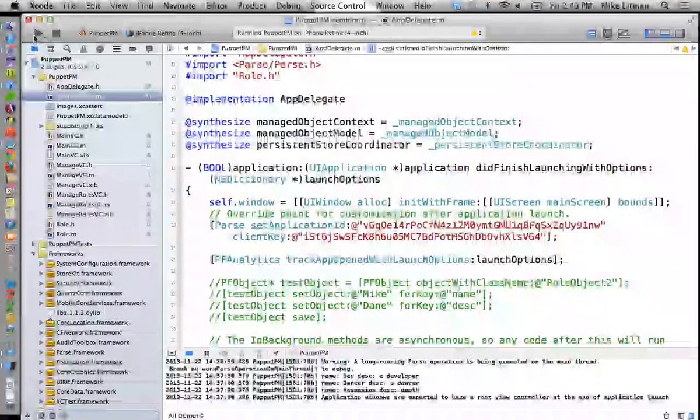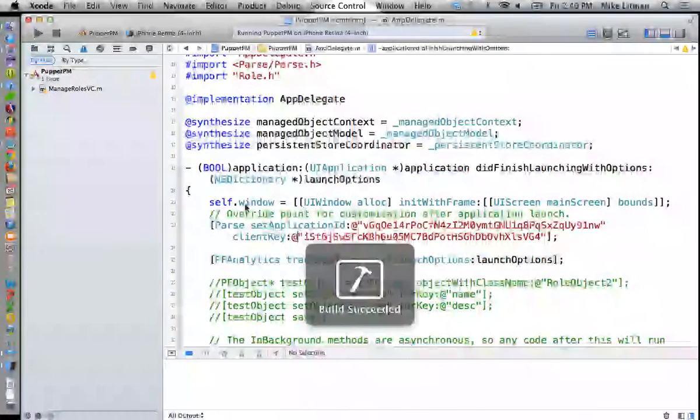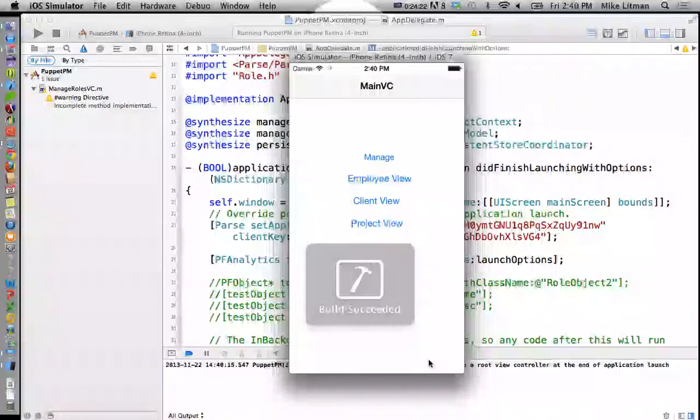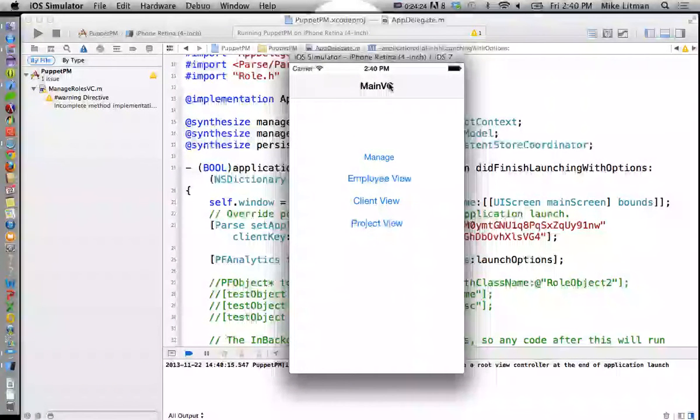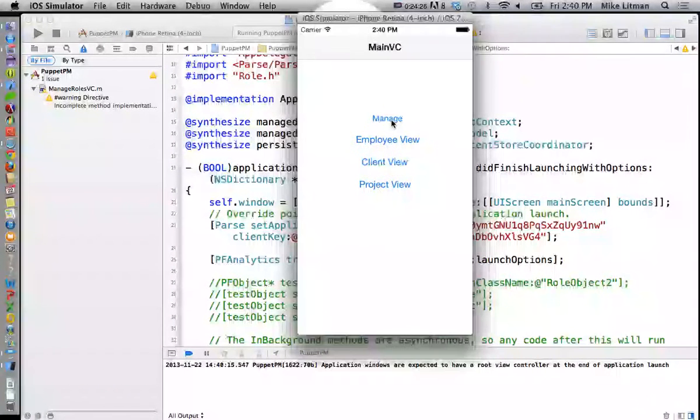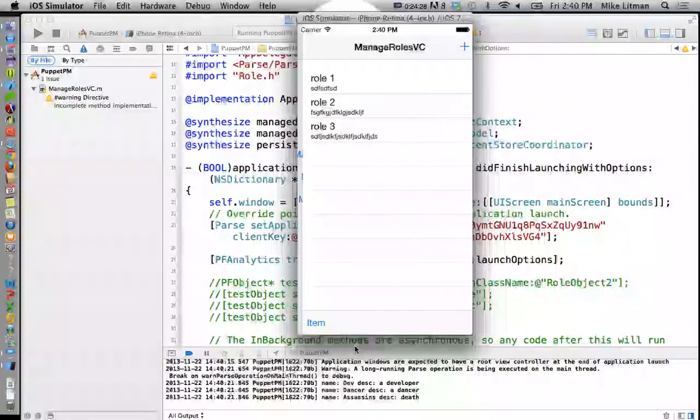Okay, so now we'll run this again, and we shouldn't get any output here until we actually get into the manage roles screen. So I'll click on manage, then manage roles, and that's when we actually hit Parse to pull our data. Make sense?